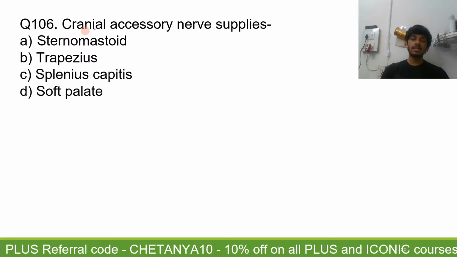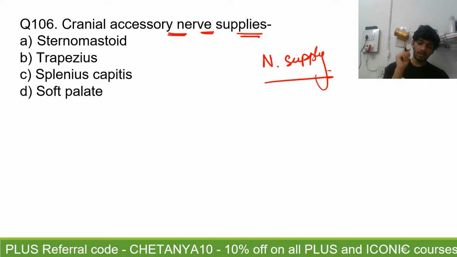Question number 106. Cranial accessory nerve supplies. What is the nerve supply of which muscle is through the cranial root of accessory? Remember, through the cranial root of accessory, not the spinal root. I hope you remember that the cranial root of accessory does not supply anything by itself. It supplies whatever structures it has to by the help of the vagoaccessory complex or the pharyngeal plexus.